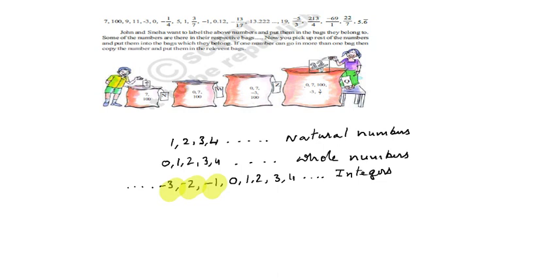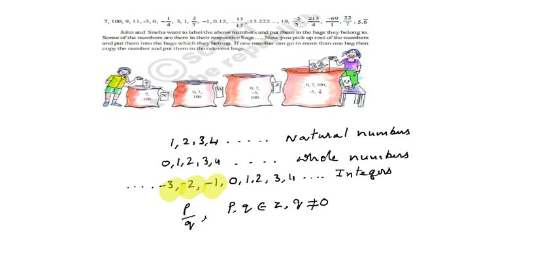In various types, there is one more type: the numbers which can be written in the form of p by q, where p, q belong to integers and q is not equal to 0.